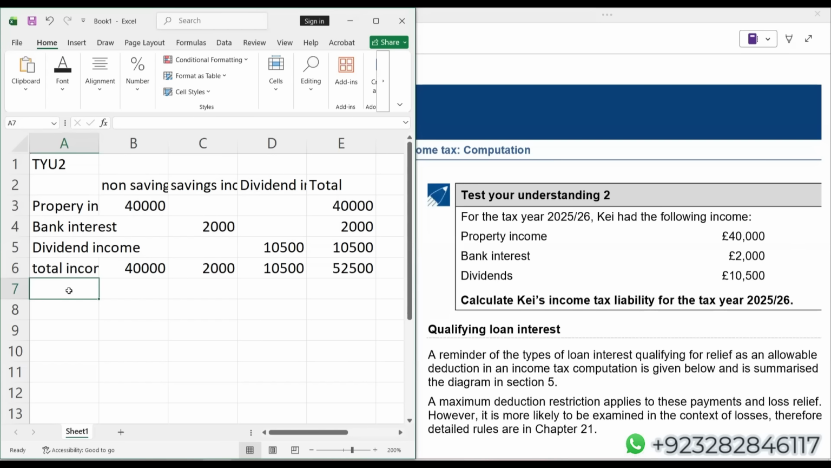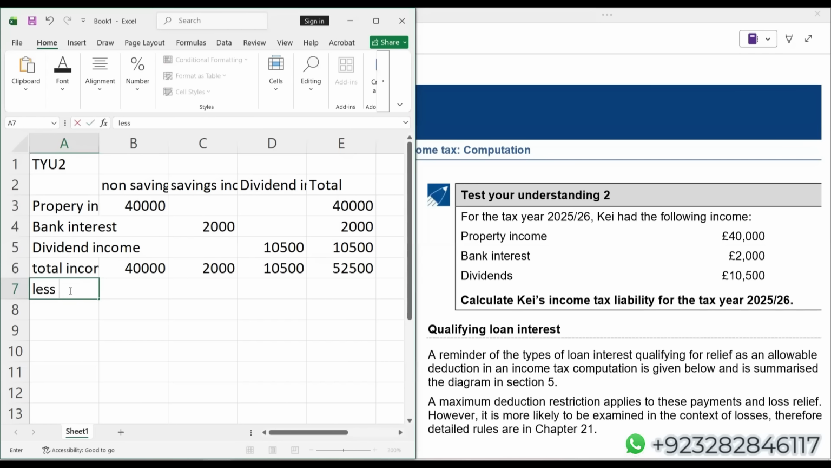In today's class, don't worry at all, I'll be discussing another situation as well in which it is not necessary to follow the normal sequence of allocating the personal allowance. We'll come to that, but right now, just focus on this test your understanding 2. And the normal sequence, first we deduct the personal allowance against the non-saving income, then we go for saving, and finally dividend income.